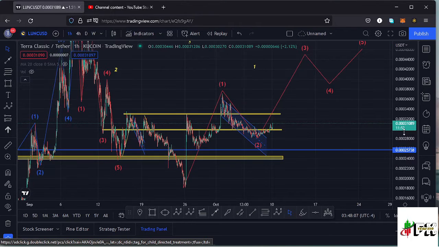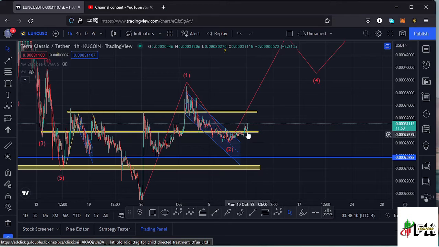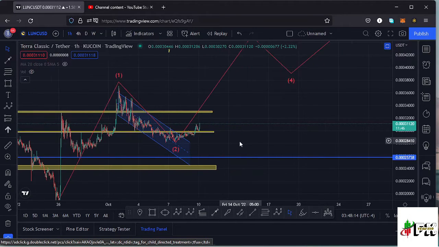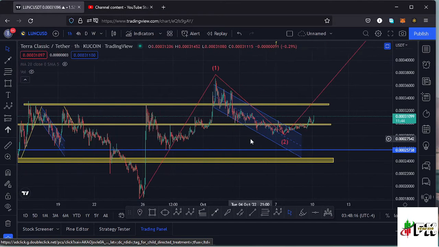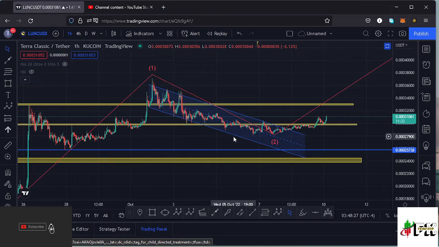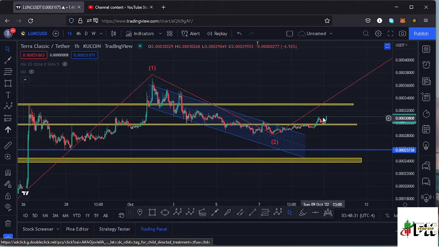And today we have managed to break above a key area of resistance at around the $0.00029 mark. And before we saw that breakout, we had been trading within this channel, which is right here, which LUNC has been respecting so much, and we saw a breakout to the upper side of the channel, managed to break above that key area of resistance also to the upper side.